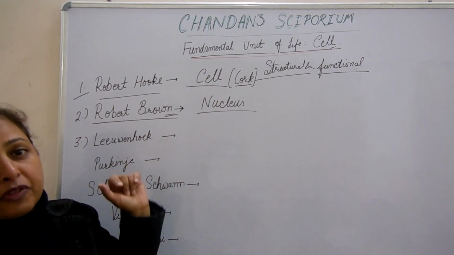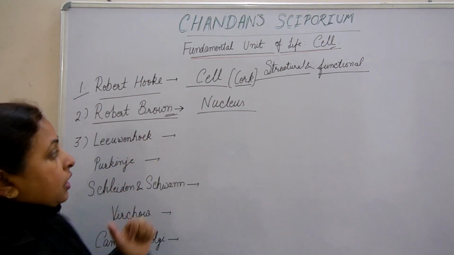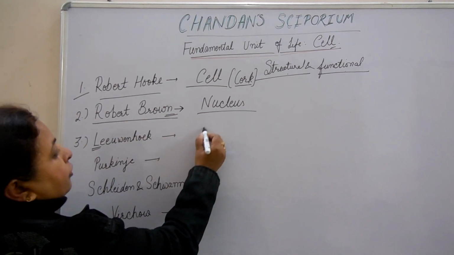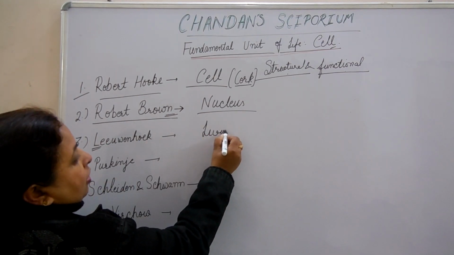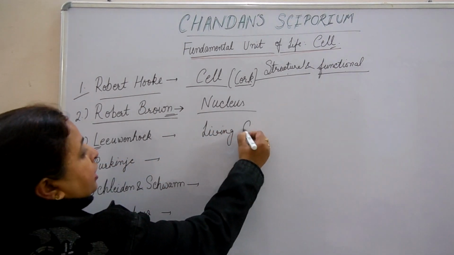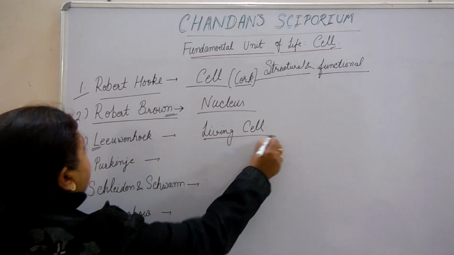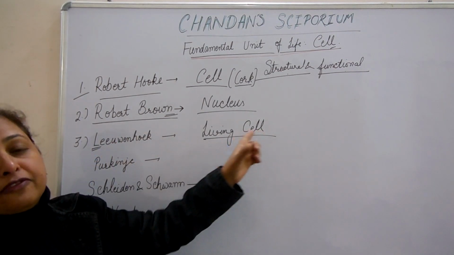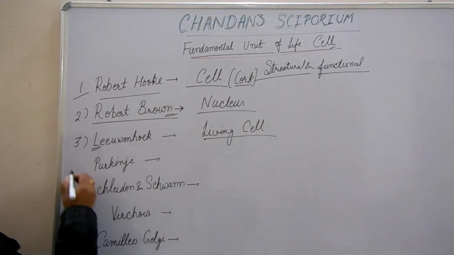Robert Hooke discovered the dead cells. Leeuwenhoek is the third name of the scientist which you have to learn. L for living cell. Leeuwenhoek discovered the living cell in the pond. L for L, Leeuwenhoek discovered the first living cell in the pond.